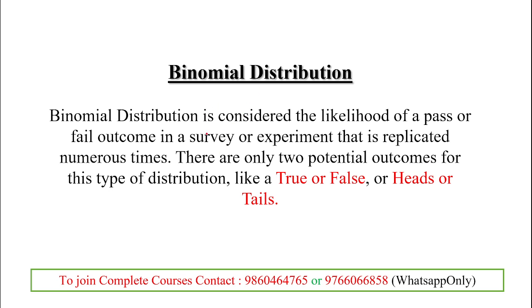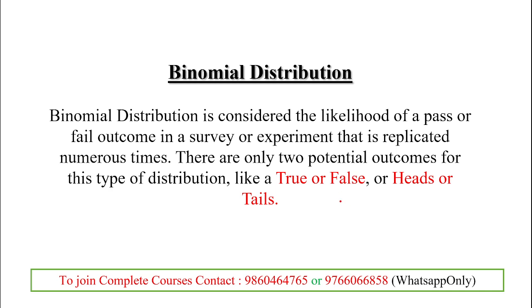Binomial distribution is a case of the likelihood of a pass or fail outcome. In normal distribution, we relate with numerical values. In the normal case, we relate numerically 1 to 6 or 1 to 10, etc. And in case of binomial distribution, we relate with the likelihood of a pass or fail outcome, that is both chances, pass or fail.